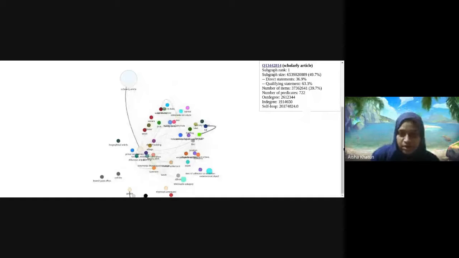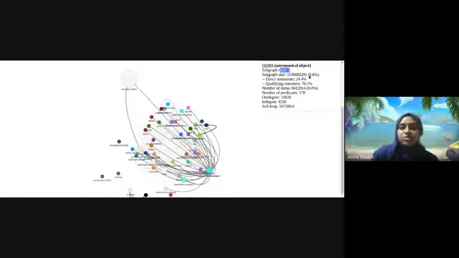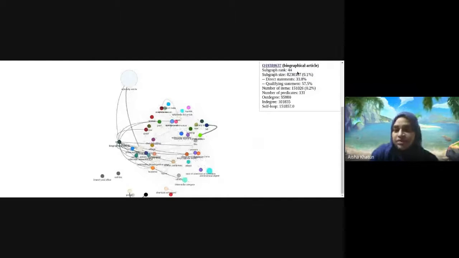We can look into some other subgraphs, for example, astronomical objects, which is also quite well known. It is the second largest subgraph, composed of almost 9% of all Wikidata triples. And there are other things like biographical articles, which is 44, etc.